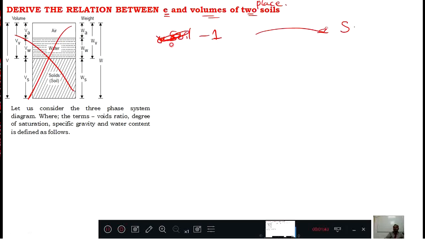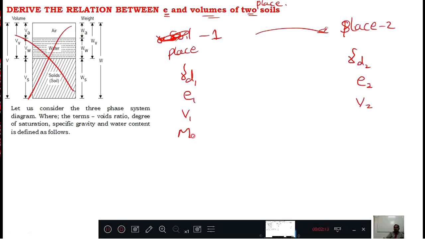This is not soil 1, this is place 1. This is place 1 and this is place 2. The same soil is transferred from place 1 to place 2. Then if the place 1 gamma d is gamma d1, place 2 gamma d is gamma d2. Then place 1 void ratio is E1, place 2 void ratio is E2. Place 1 volume is V1, place 2 volume is V2. Place 1 Ms is Ms, place 2 Ms is Ms.